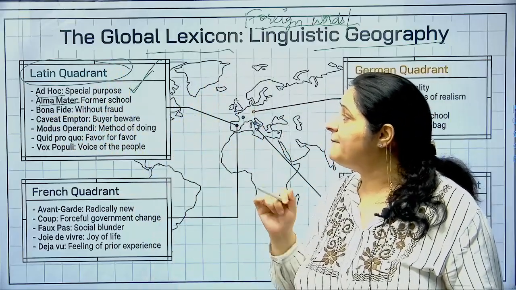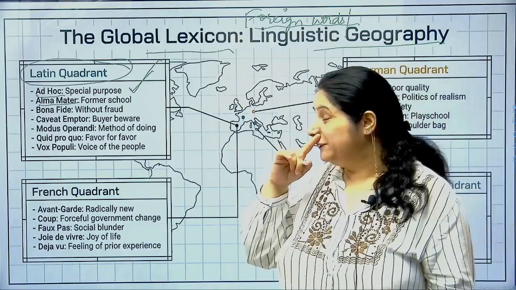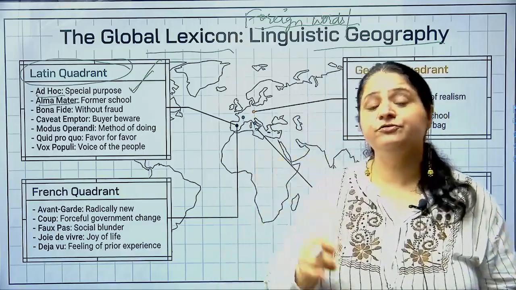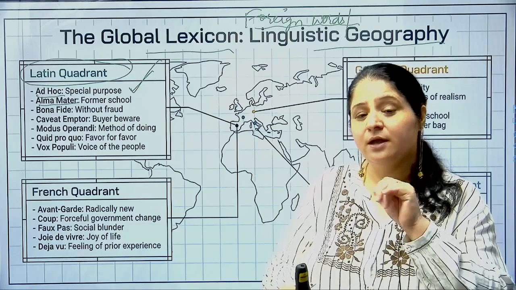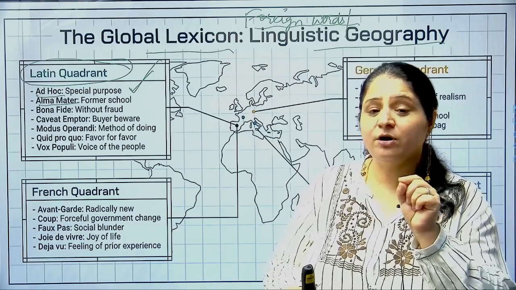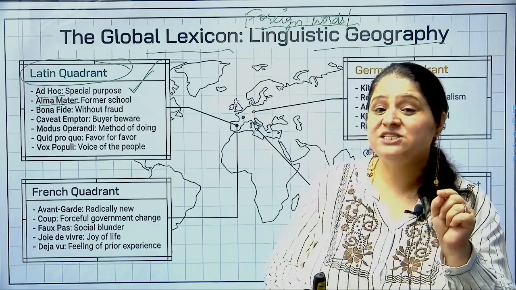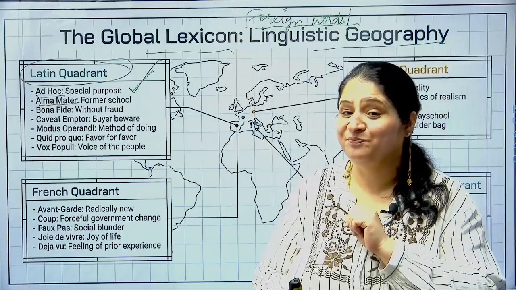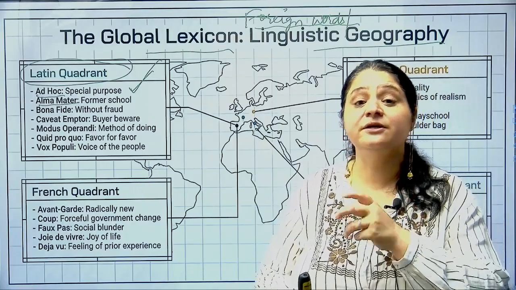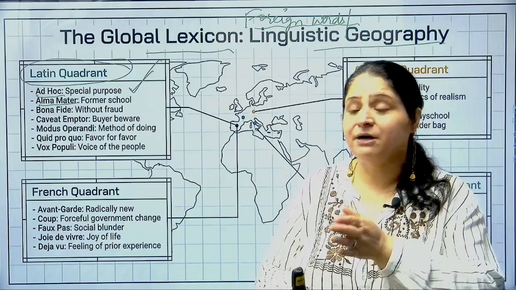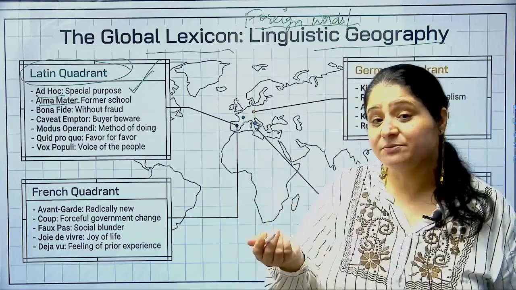All right, so alma mater. Alma mater. अब देखो alma mater. If you go by the literal meaning, ठीक है, mater means mother, and pater means father, right? So mater का क्या मतलब है? Mother. Alma का मतलब होता है nourishing. So nourishing mother is alma mater. अब nourishing mother का क्या मतलब है?